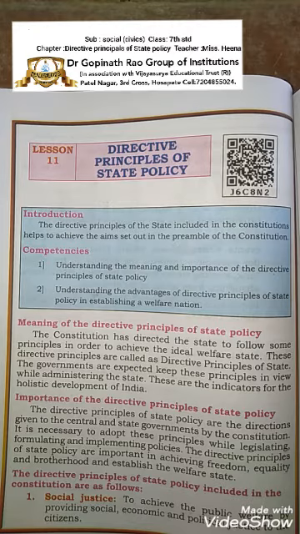It means that to run a state, we need some policies, we need some rights for the citizens of the state. The individual citizen must get all the welfare. It includes us in each state. We know that the government is divided into two types, that is the state government and the central government. The directive principles are the policies that are given to the state and the central government by the constitution. It helps for the welfare of the state.